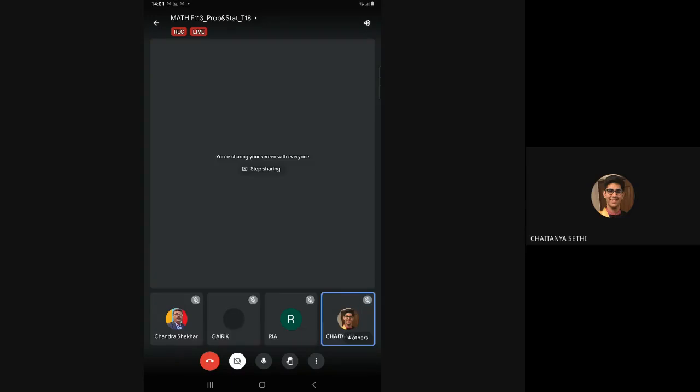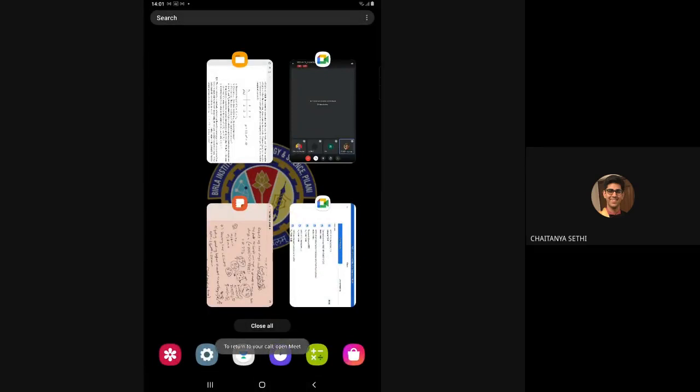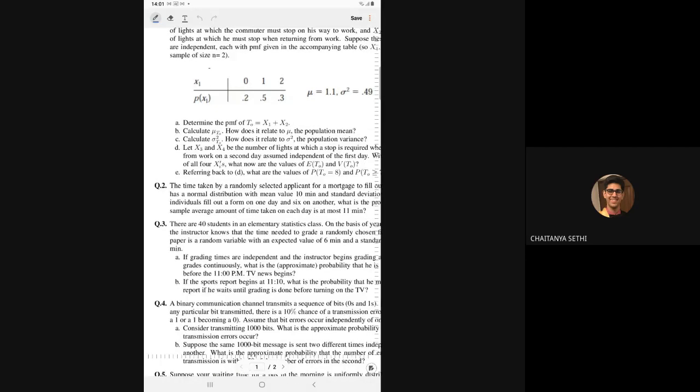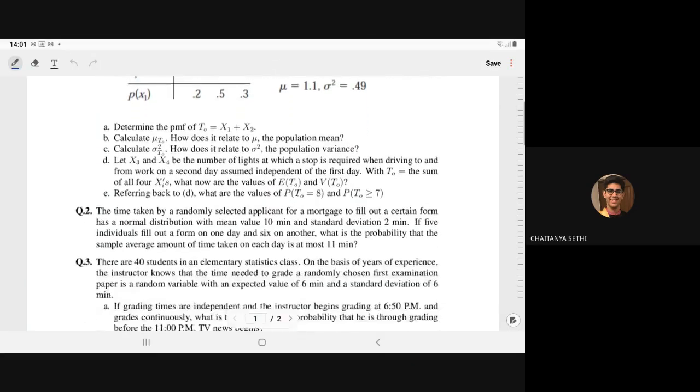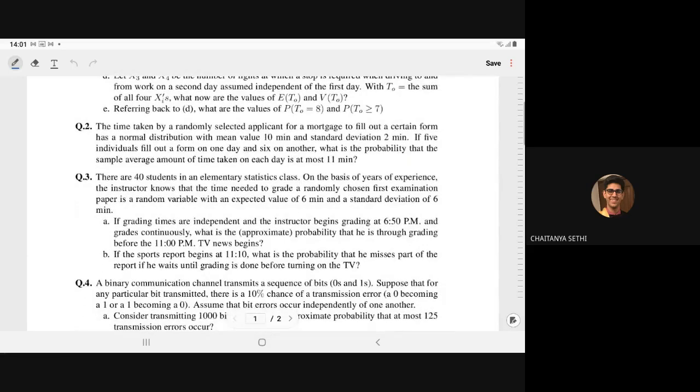In last class, we were discussing the tutorial sheet 8, and I believe the first question we have covered. Now, next is question number 3. Let us start today's class with question number 3.